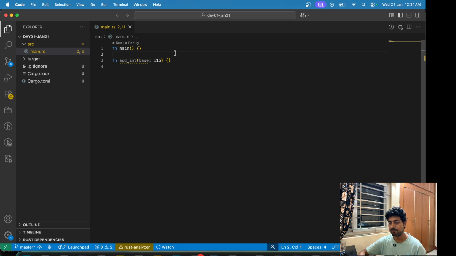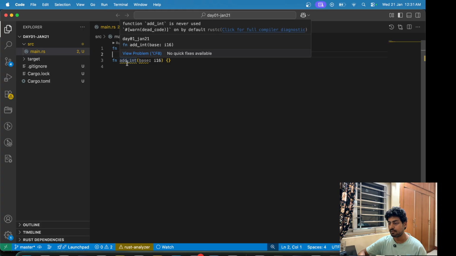So people know that whenever they are starting with a new Rust program, they have to follow some of the things which we are going to do. First of all, you can see that we have these problems. This code is not in use, and it's giving us a warning. So we can add something to disable this warning.